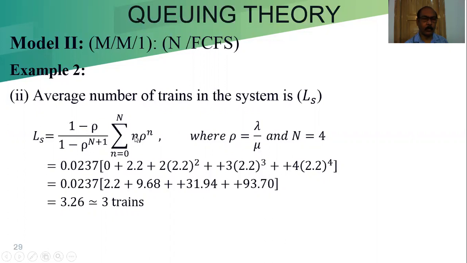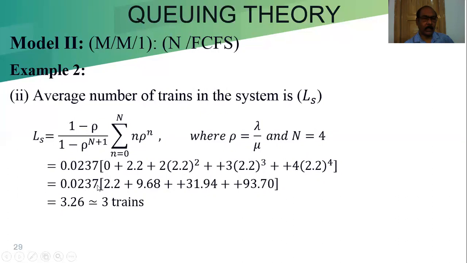When n is 2, 2 into 2.2 to the power 2. When n is 3, 3 into 2.2 to the power 3; the extra plus sign there was by mistake. Last term, 4 into 2.2 to the power 4.